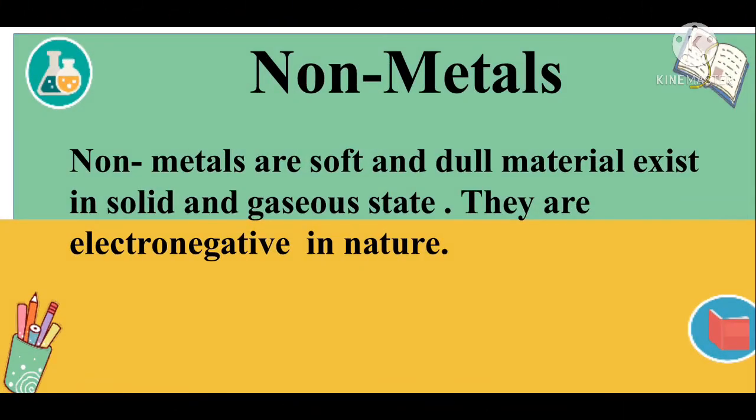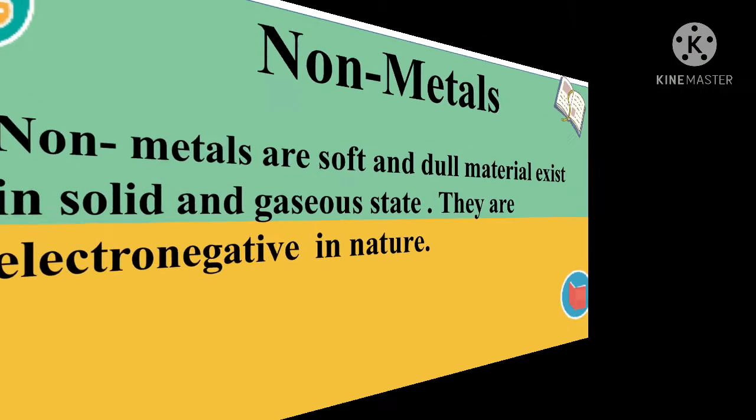Now let us see what non-metals are. Non-metals are opposite to the metals. Non-metals are soft and dull materials, existing in solid and gaseous state. They are electronegative in nature. Electronegative means the tendency of an atom to gain an electron and form an anion. So, non-metals always form anions.